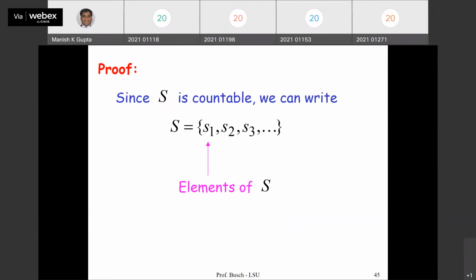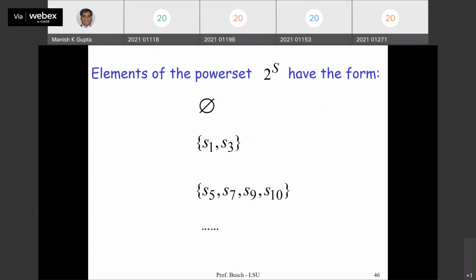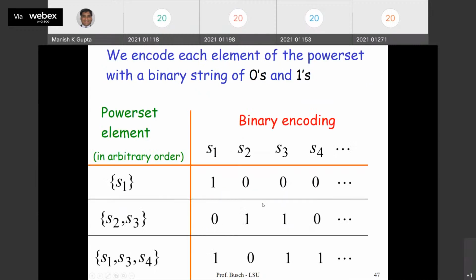So how do we prove it? Since the set S is countable, we can write its elements as S1, S2, S3. So basically every element of the power set can be written as a binary number, you see. Elements of the power set have this form: phi, S1, S3, S5, S7, S9, S10, and so on, right? So we can have a binary encoding. We encode each element of the power set with a binary string of 0 and 1. This is possible, right?